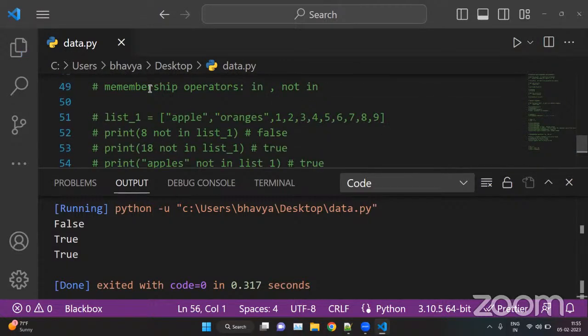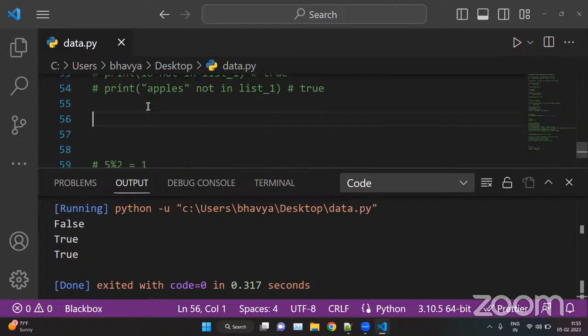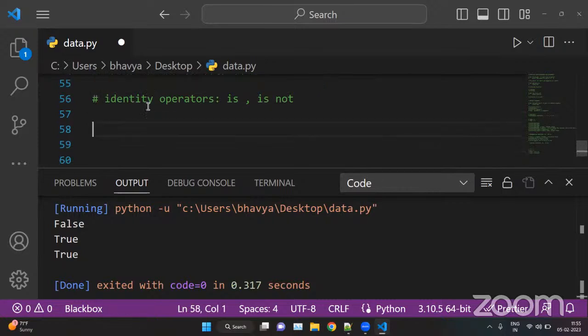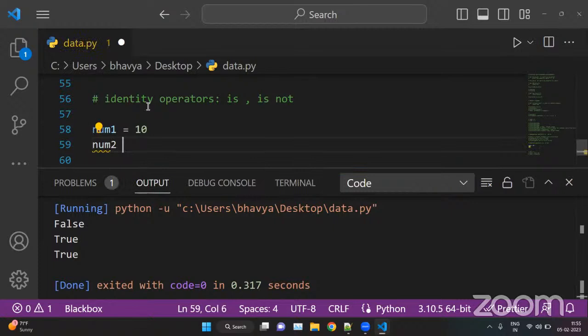Now, so these are membership operators. Now we have identity operators. So identity operators are is and is not. It is like we are comparing the values. For example, we have num1 as 10 here and num2 as 20 here.